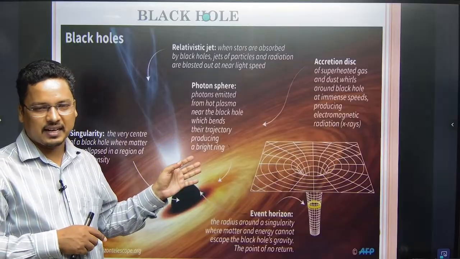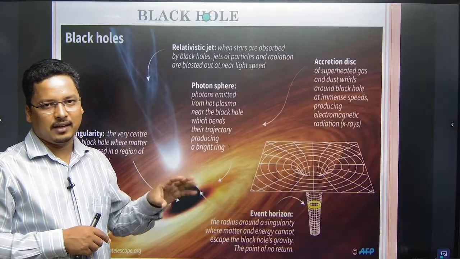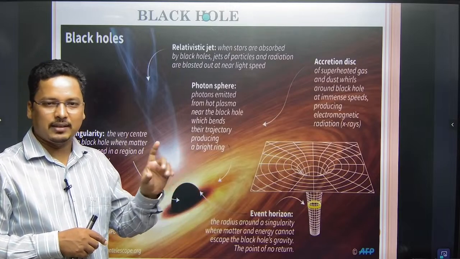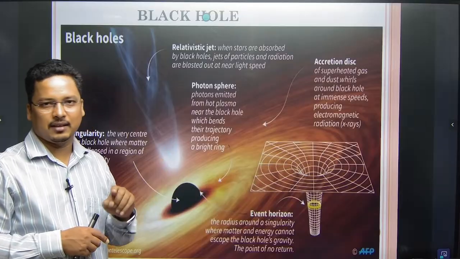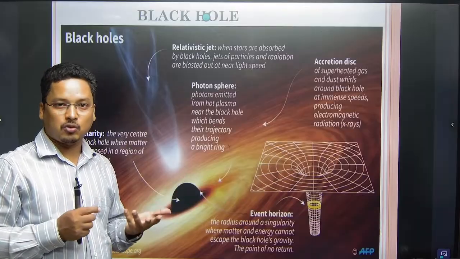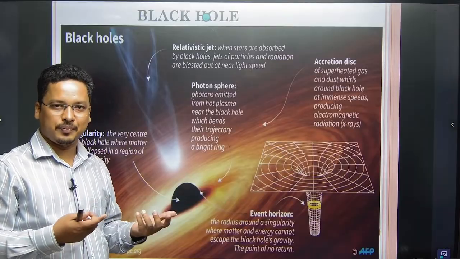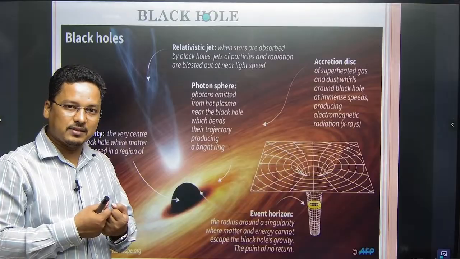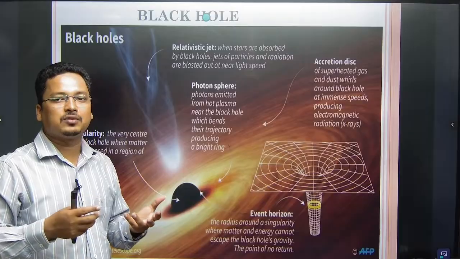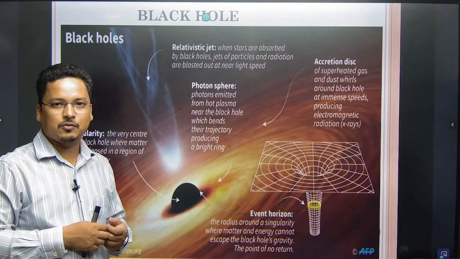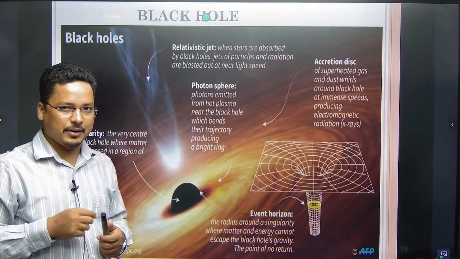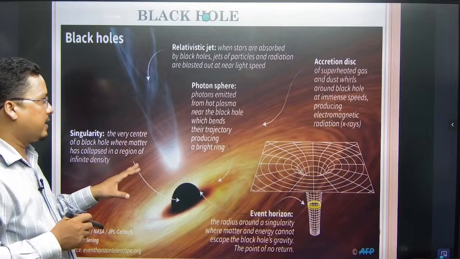For example, as I said, in the center of our galaxy, that is the Milky Way, there is a black hole called Sagittarius A. जैसे कि there could be the merger of black holes. If the merger of black holes takes place, there would be ripples in the space. The ripple effect would be there in the space, right? So ये आपको भी देखने मिल जाएगा.